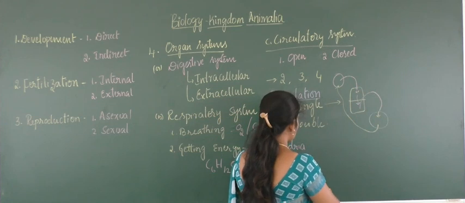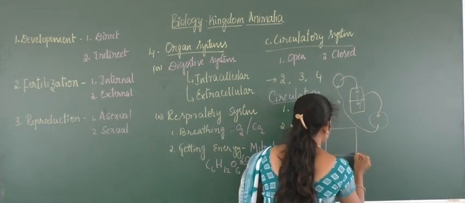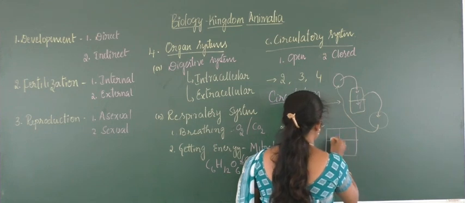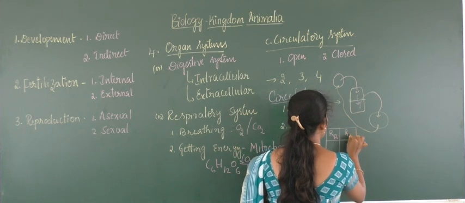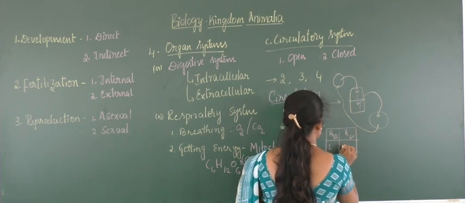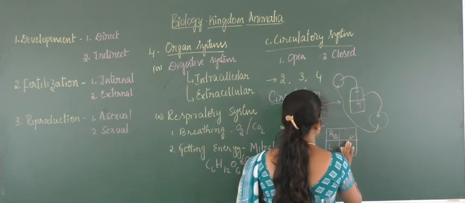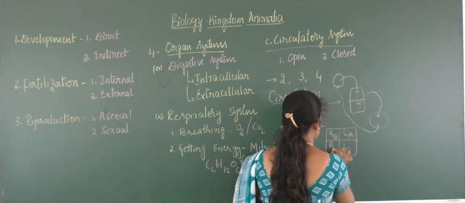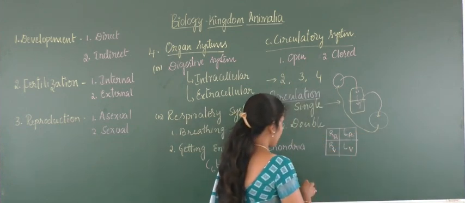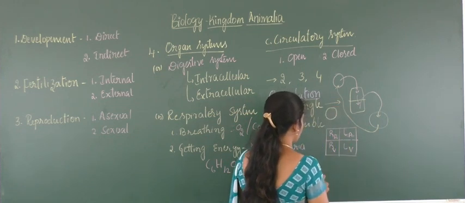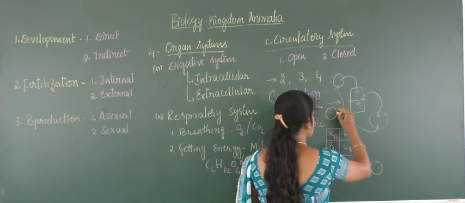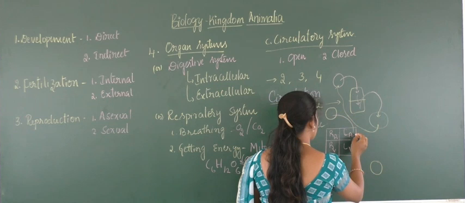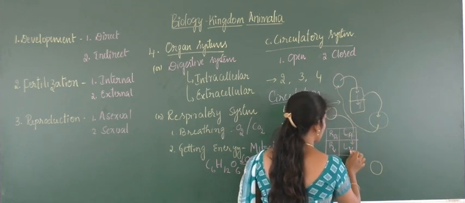So in this way the blood enters the heart only once. But when it comes to double circulation, we will take up a rough diagram of the heart, which is 4-chambered. Right auricle, right ventricle, left auricle, left ventricle. Right auricle, left auricle, right ventricle, left ventricle. And consider this as the lungs and this as the other part, any body part. So here the oxygenated blood first will come to the left auricle, be delivered to the left ventricle, then pumped by